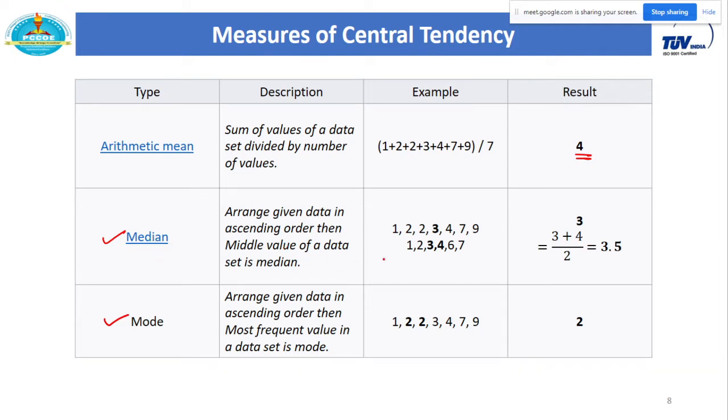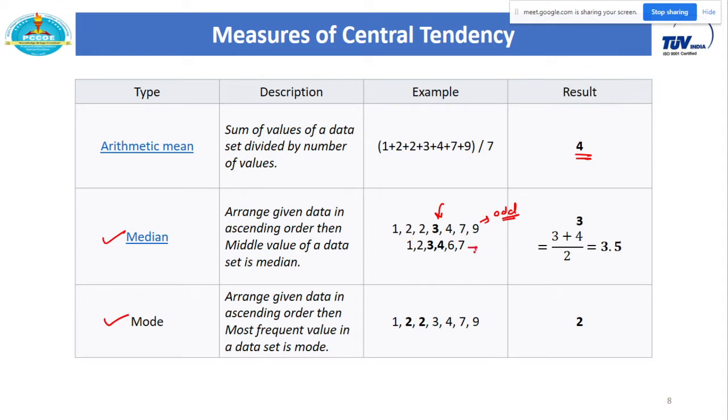But this formula varies depending on the number of observations. If we have an odd number of observations, then you can easily find the middle value. Here you can see there are 1, 2, 3, 4, 5, 6, 7, so there are 7 observations in total. So you will easily get the middle value, which is 3. So 3 becomes the median of this given data.